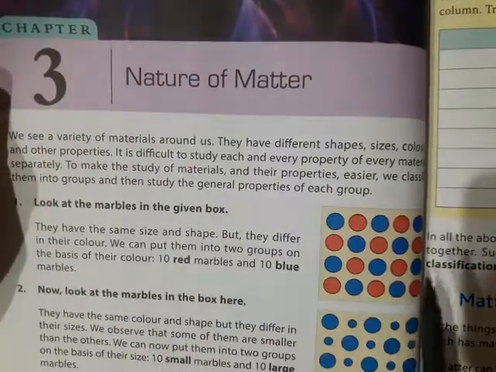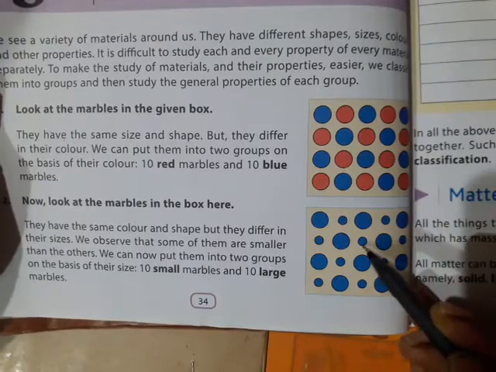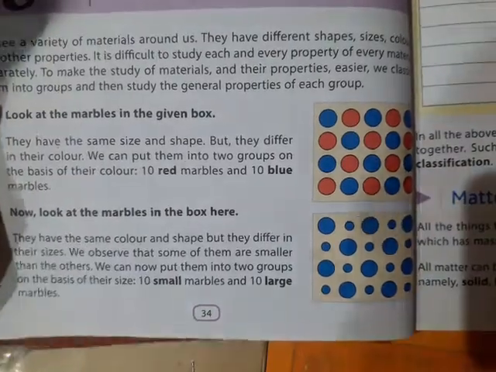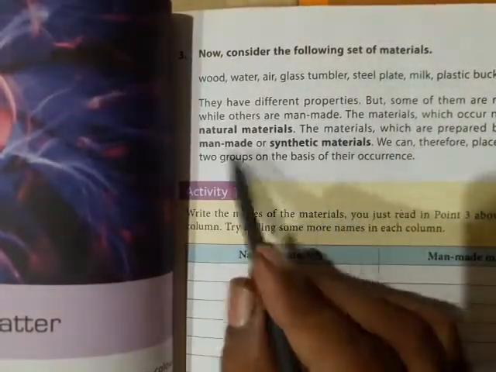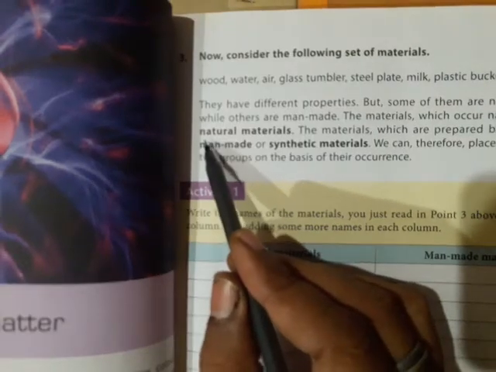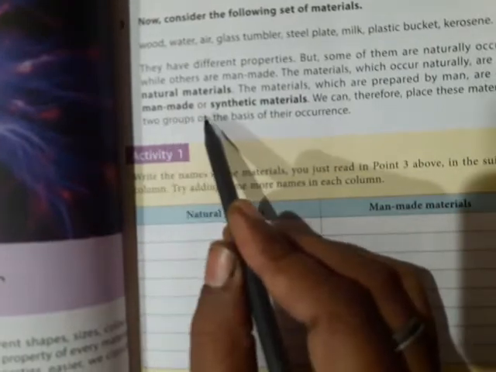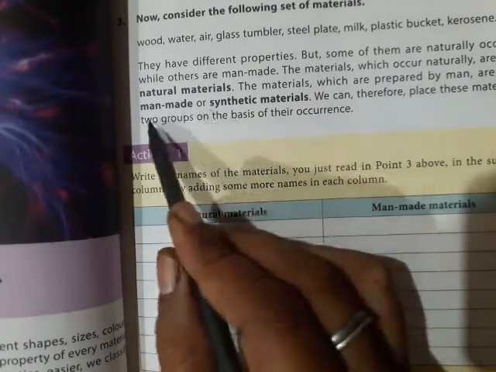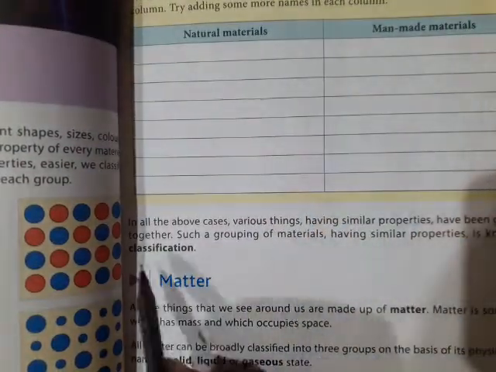Look at the marbles in the given picture. Here you are seeing this small one, and this big one. Now consider the following set of materials: natural materials and man-made materials. Natural materials means materials which are found in nature. But if you make some materials, that is man-made or synthetic materials. So there is a need for classification.